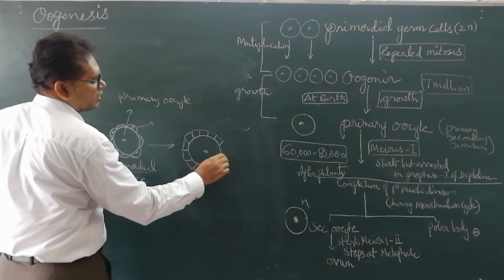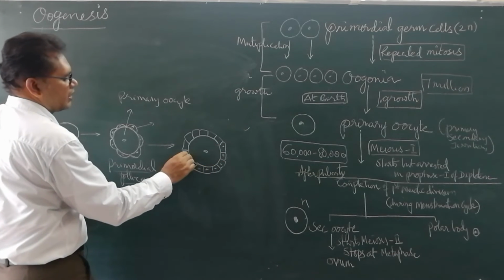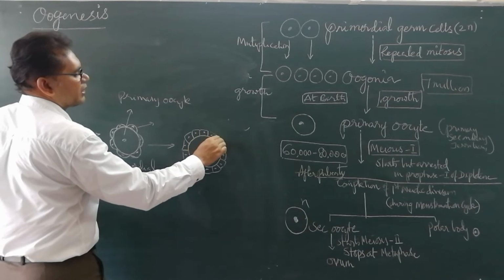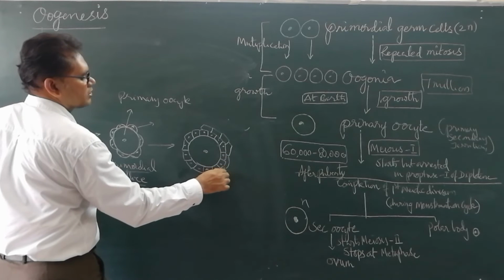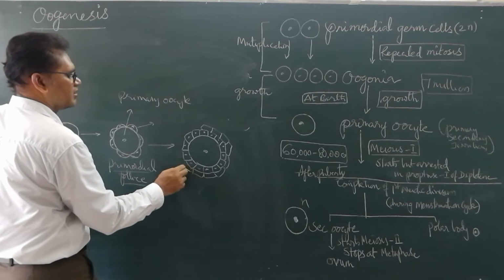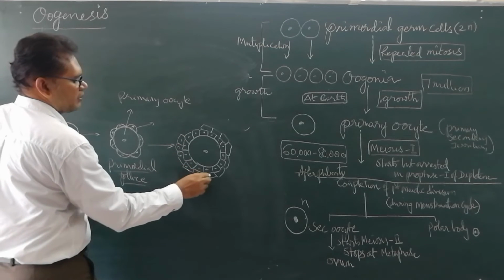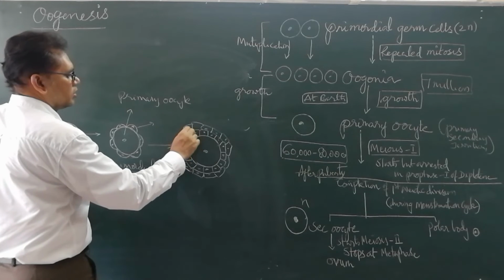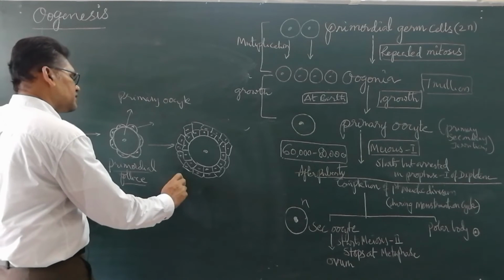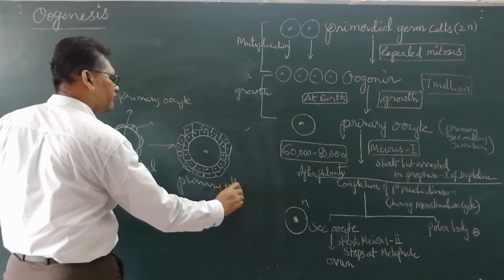These are nothing but membrana granulosa cells, but they have 2 or 3 layers of cuboidal, cube-shaped cells. This is called a primary follicle.